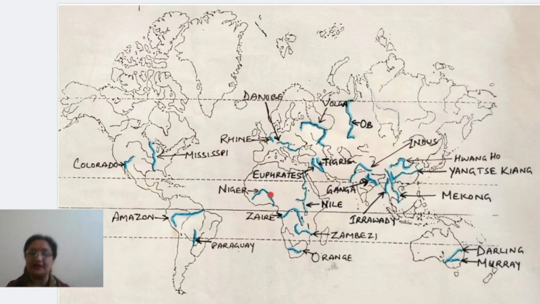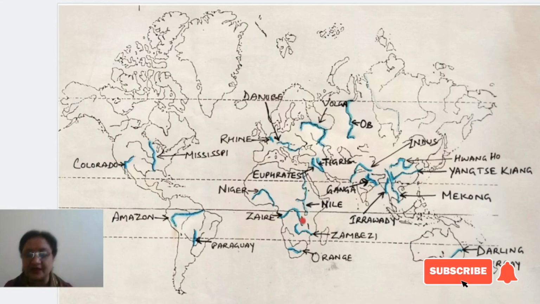Now come to Africa. In Africa you have to mark Nile. First of all, it is originating from the Victoria Lake. It keeps on moving towards north and ultimately it joins the Mediterranean Sea. Okay, number one. Number two is Niger, right? This is Niger River. Okay, and next is Zaire.